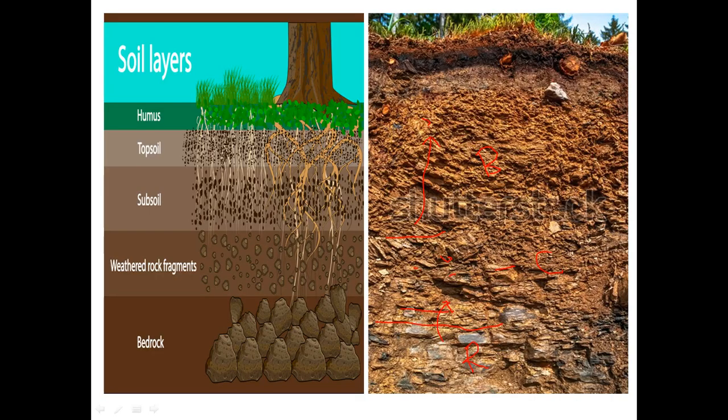Then we have topsoil or A horizon. Then above the topsoil we have O horizon, or humus or surface layer. So these are the layers of soil, the soil profile, which includes humus, then topsoil, subsoil, parent rock or weathered rock fragments, then bedrock.